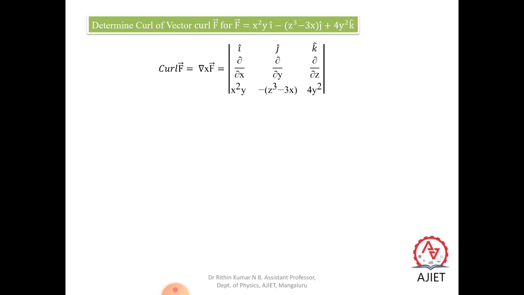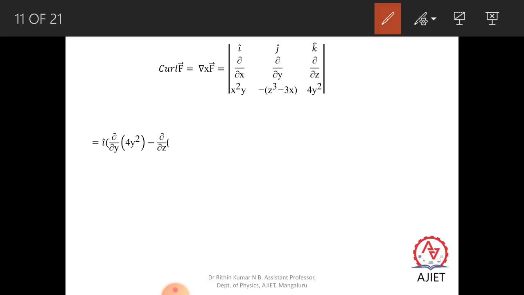To calculate the curl of the vector, as we know, curl f can be written as del cross f, which is equal to the determinant with i, j, k. i, j, k are the unit vectors along the x, y and z axes. Dou by dou x, dou by dou y and dou by dou z are the partial differentiations, and the components of the vector along x, y and z are x square y, minus z cube minus 3x, and 4y square. First, let us calculate the determinant here.